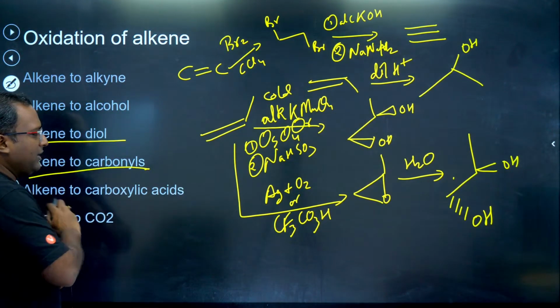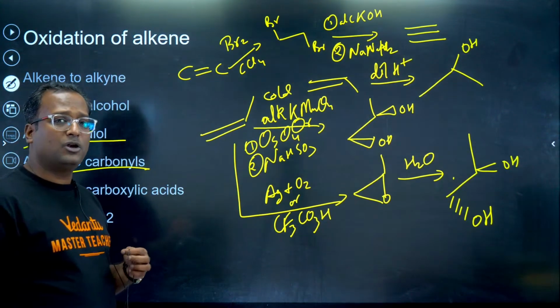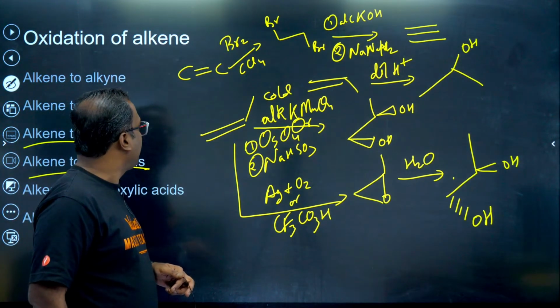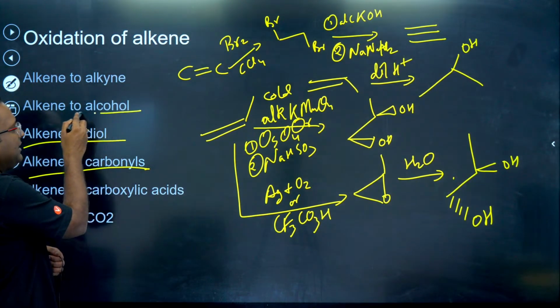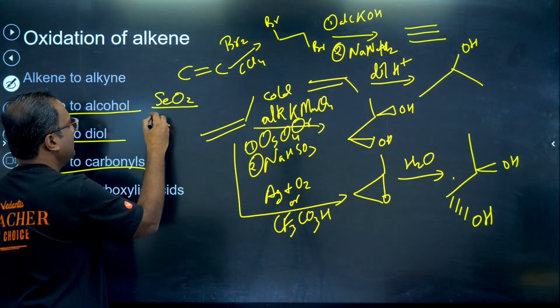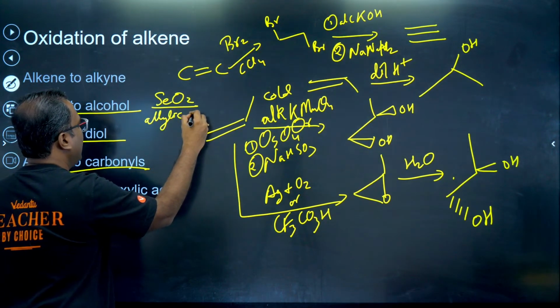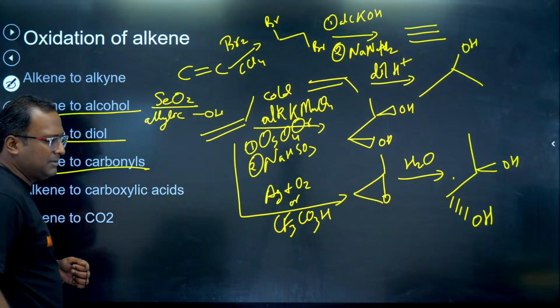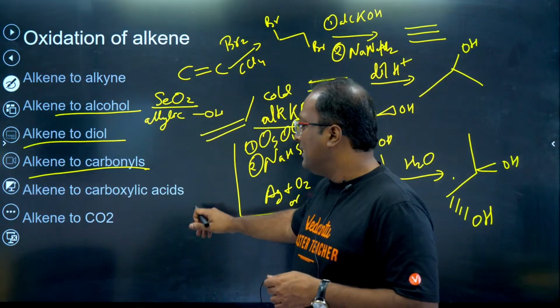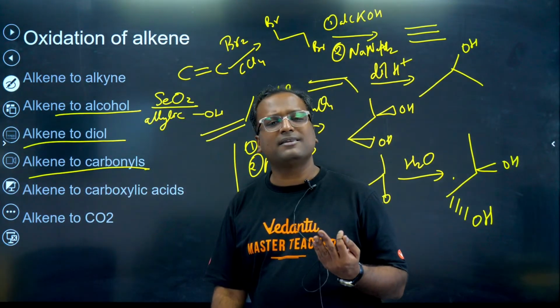Alkene to carbonyl, do you remember compounds that convert alkene to carbonyl? By the way, there are many other options also. You can use SeO2 also, that gives you allylic OH, OH at the position next to the pi bond. For alkene to carbonyl, ozonolysis can be used easily.